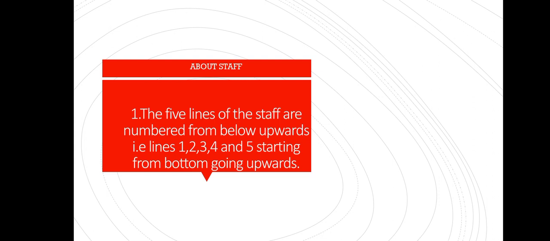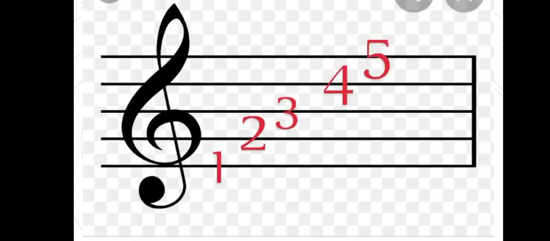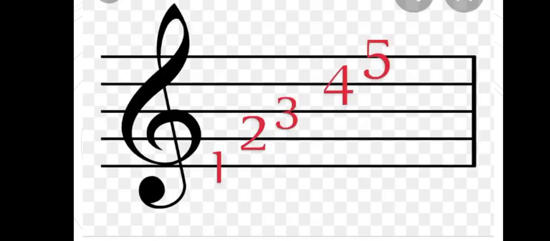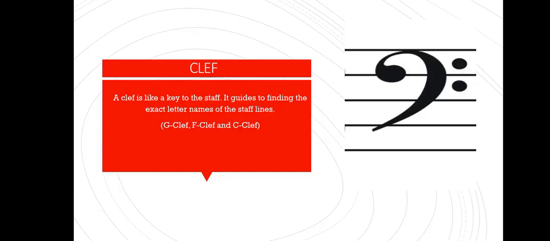And we said that the staff has 5 lines, which are given their number names, which is 1, 2, 3, 4, and 5 from below. So the bottom line is called 1, and the upper line is called 5. If you're using the F clef, the same thing, and also if you're using the G clef, the same thing, you give them the names.